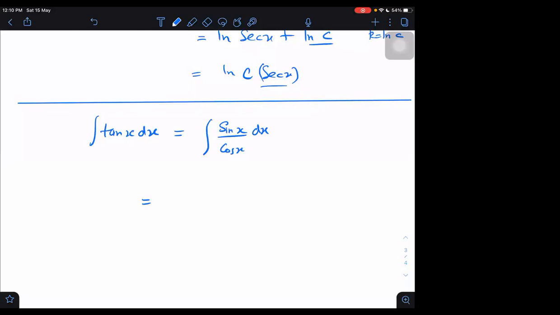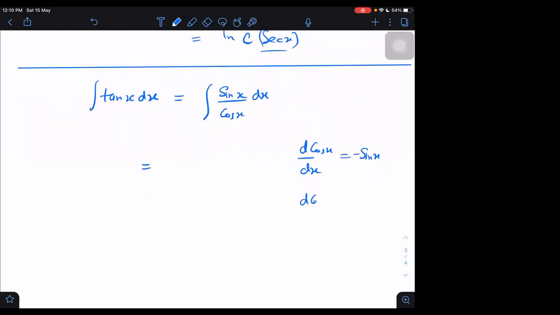I can take sin x upon cos x into dx. What is sin x, by the way? Derivative of cos x with respect to x is equal to minus sin x. It means d cos x can be written as minus sin x into dx. Therefore, sin x into dx will be replaced by minus d cos x.